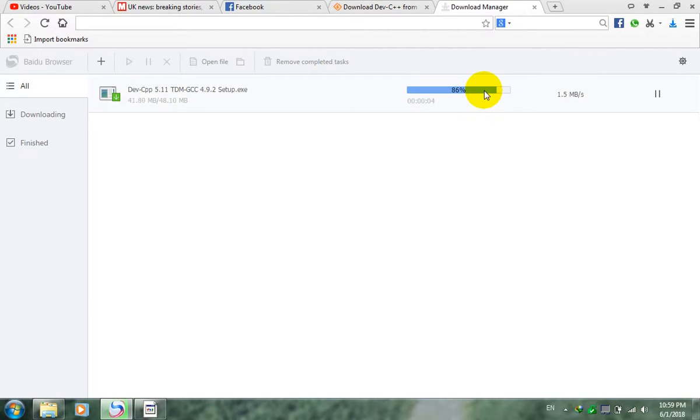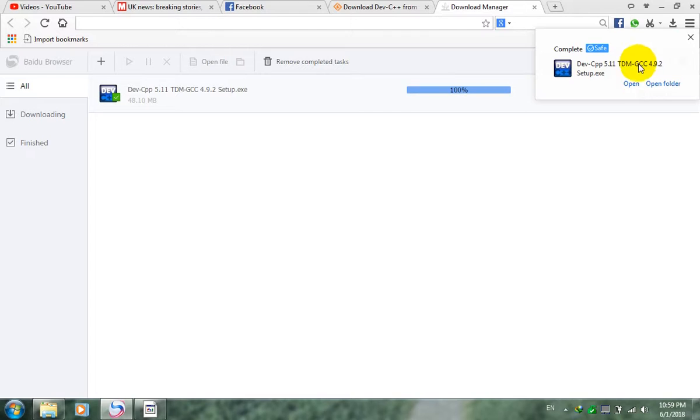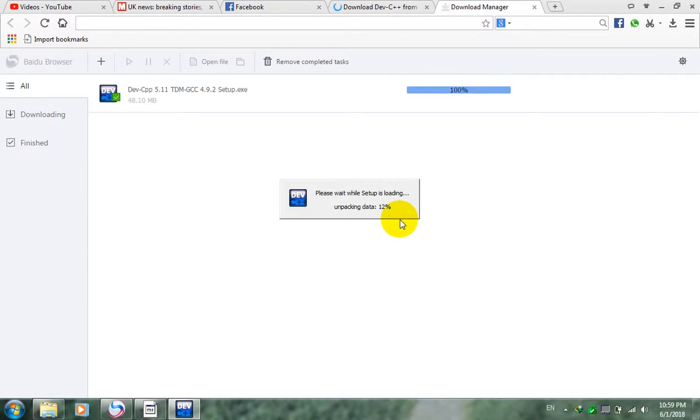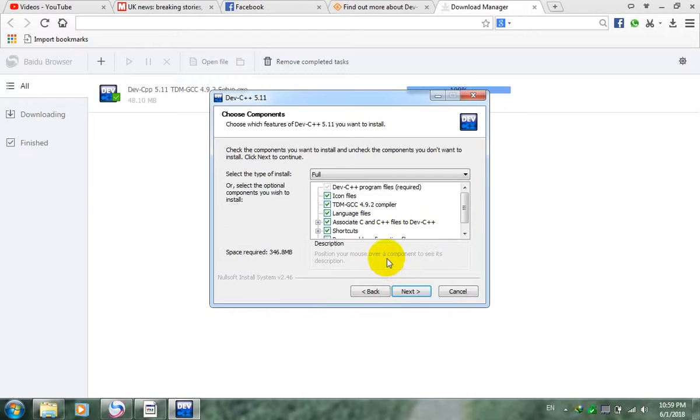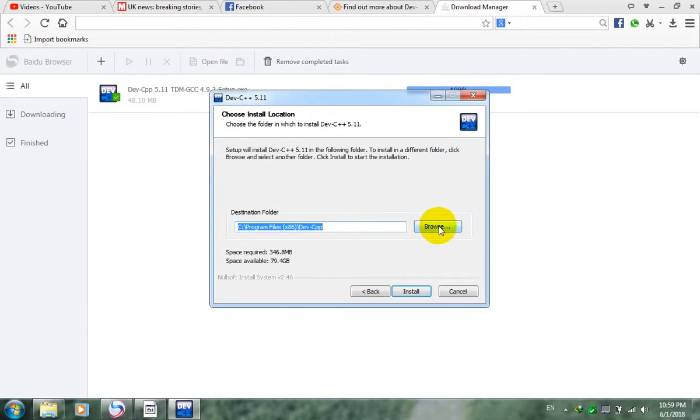Yes, it's almost done. After we install it, we start to write some code. Okay, it's all done. So I start to install it. Okay, you have to click. It's okay to the software. Okay, please wait. Setting loading. Okay, already you click OK. After you click agree, you click all the default. You can save it in the program files.